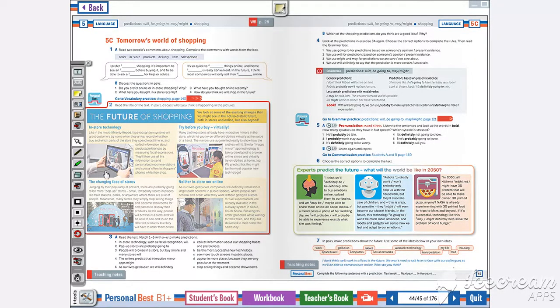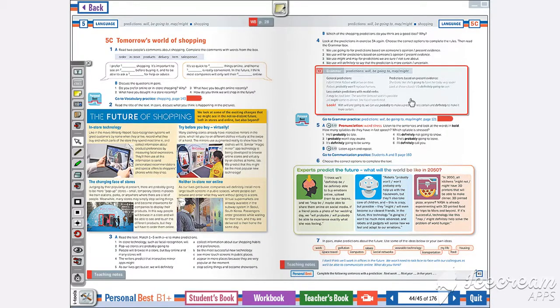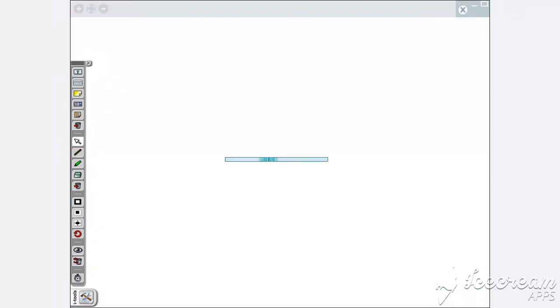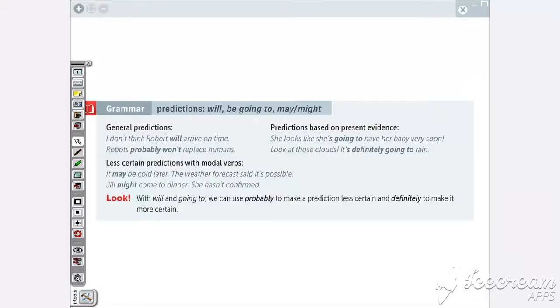Okay, you guys, we welcome now. It's time to go on page 44 and we're going to start to work, okay? At the beginning of the class, I need to explain about the predictions, what kind of auxiliary we can use. We can use this one on page 45. You're going to see that we have 4 auxiliaries, the ones to help us to predict something.